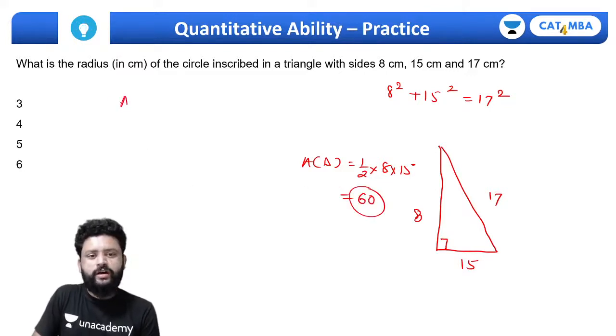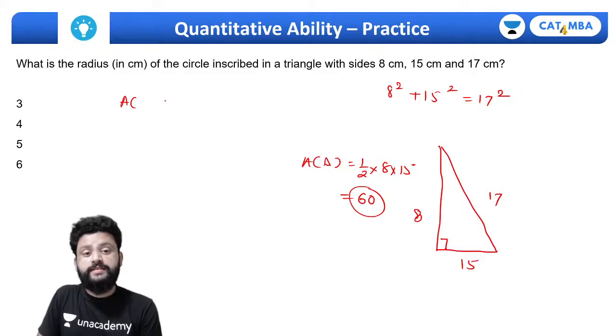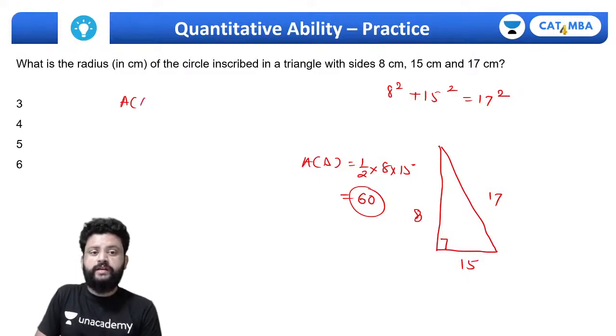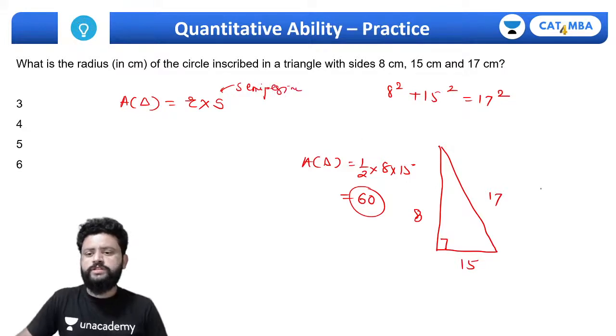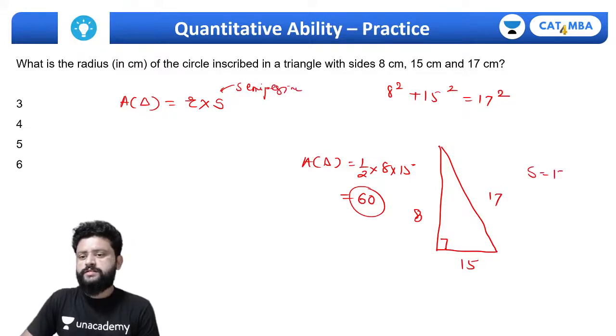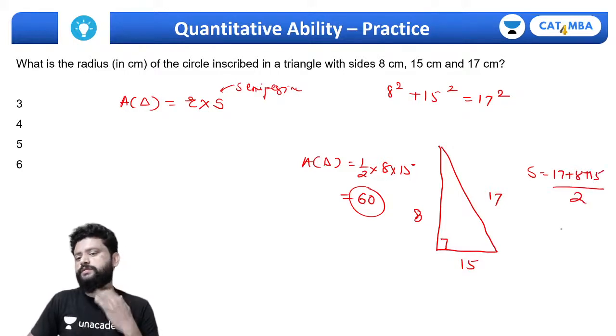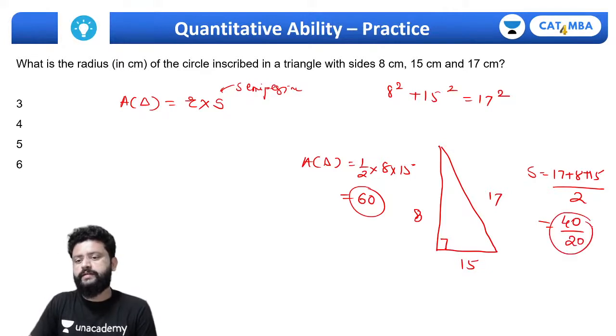And we know area of triangle in terms of in radius. Area of this triangle in terms of in radius is going to be r into s, where s is the semi perimeter. And what is the value of s here? 17 plus 8 plus 15 का half, 25 plus 15 40 का हाफ, ये होना चाहिए 20.